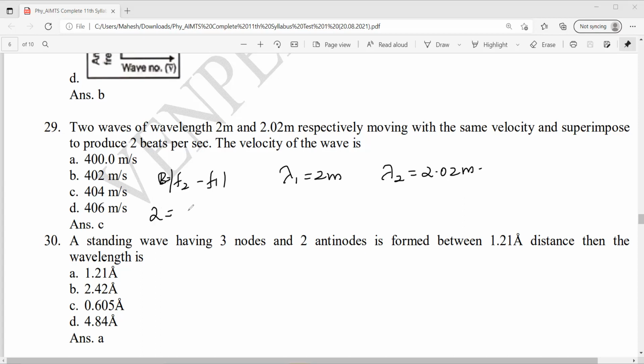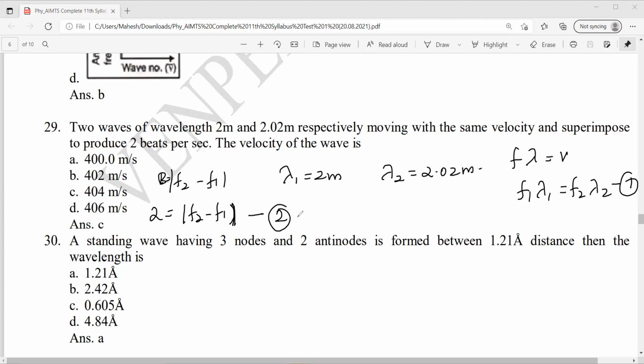So 2 is f2 minus f1. How to find frequency? Velocity is equal to f lambda. So f1 lambda 1 equals f2 lambda 2. This is equation 1, and equation 2 is given. With this, we can solve both equations and we'll get the velocity of the wave. Option C.